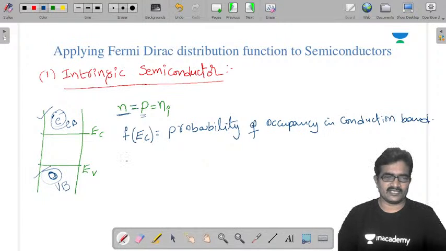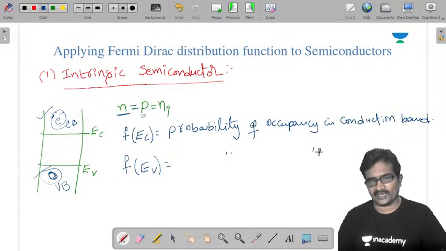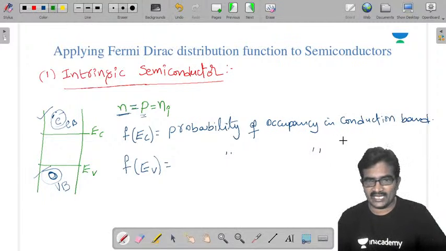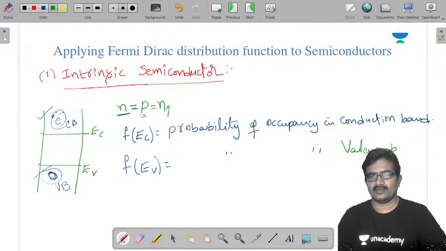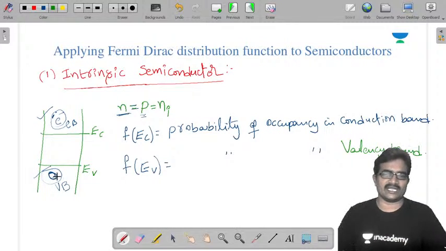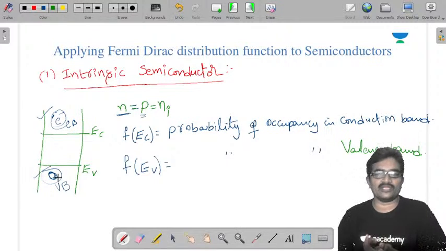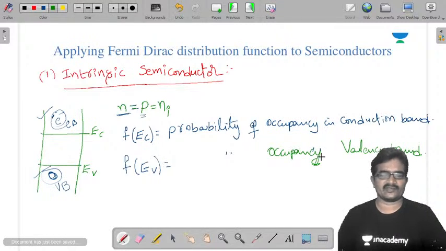Next one is F of EV. This is also the probability of occupancy in the valency band because it is EV. Why? Because I want the vacancy, and to get the vacancy, first I need to know the occupancy. So this is the probability of occupancy.